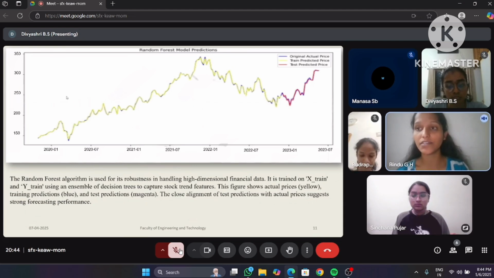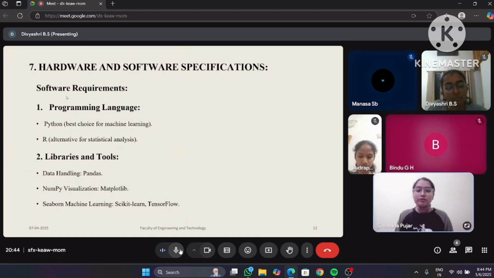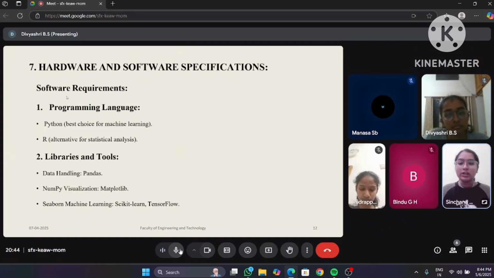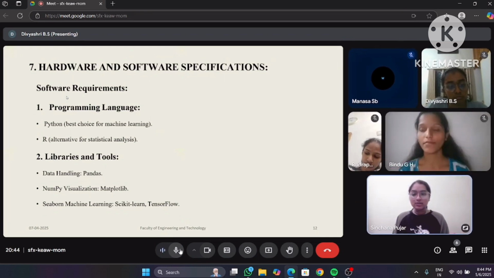Next, we'll continue by Sinchana. Coming to the hardware and software specification, we have software requirements. First one, we have programming languages, which are Python and R. Python is used as the best choice for machine learning, and R is used for statistical analysis.